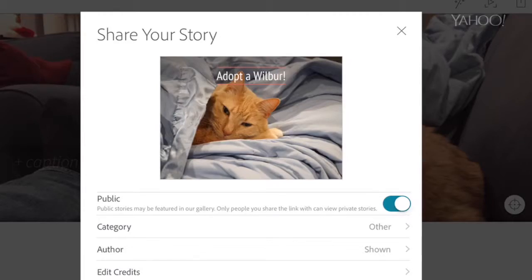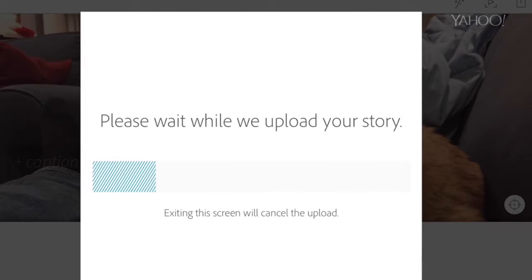Adobe is going to host this web page, absolutely free. It'll give me a web address, which I can copy, post to Twitter or Facebook, whatever, make it public, make it private, and there it's live.